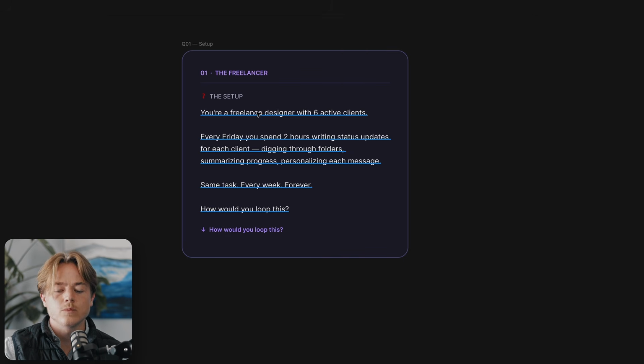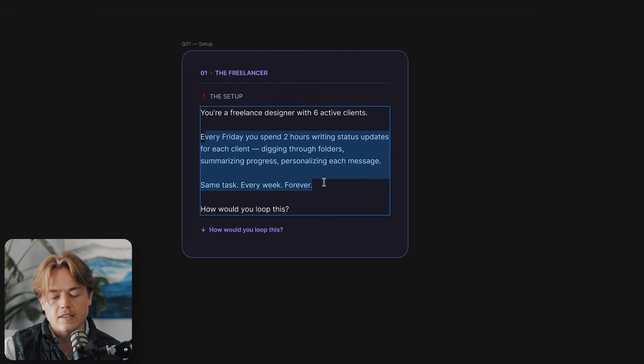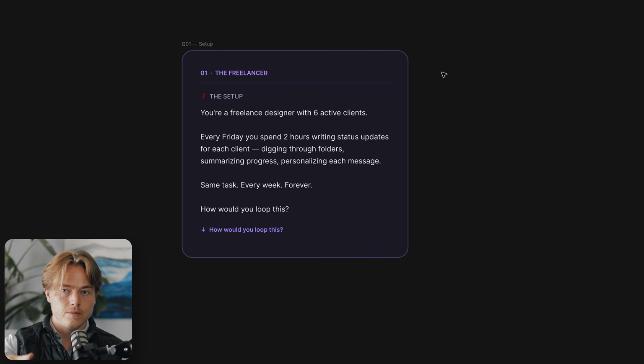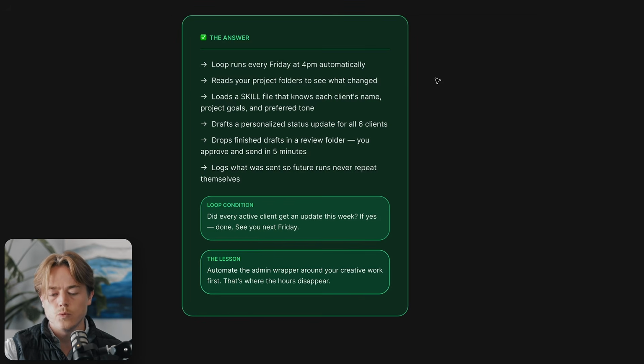You're a freelance designer with 6 active clients. Every Friday, you spend 2 hours writing status updates, digging through folders, summarizing progress, personalizing each message. It's the same task and you don't like it, so how would you loop it? I'll give you 3 seconds to think about it, and then we're jumping down to what an answer could look like.